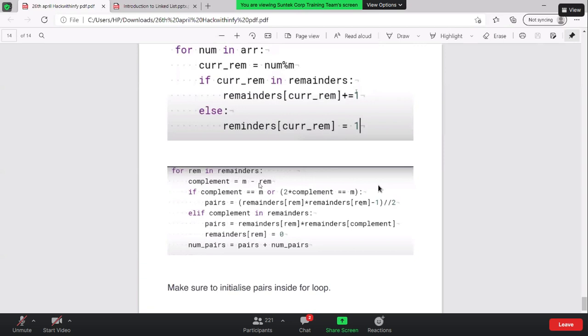Or you can directly print remainder comma complement. So this is what you're going to print. Remainder comma complement will be the pairs, because if I have a remainder as 10, the complement is going to be 20, and that is the actual pair that we are creating. So whenever this if or the else if condition succeeds, you just print that out.